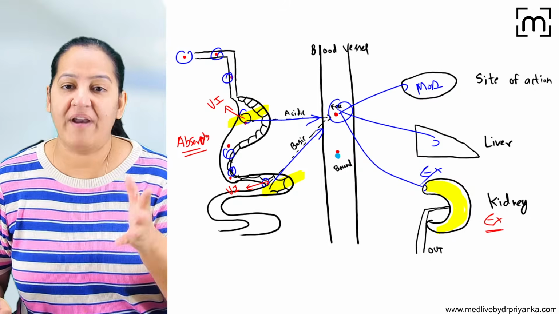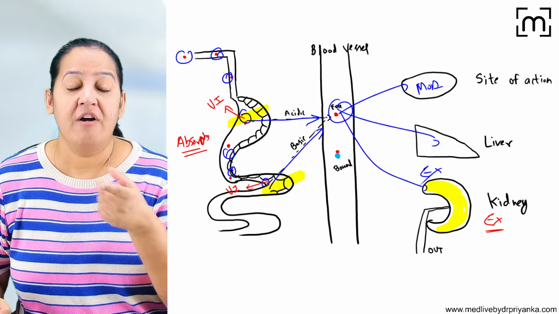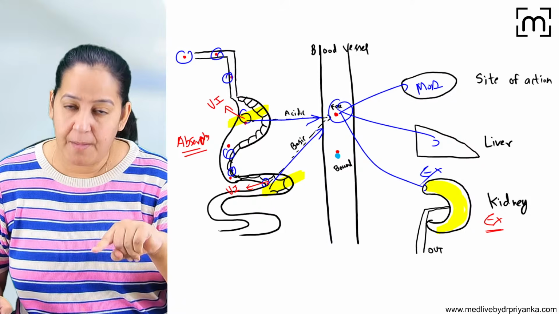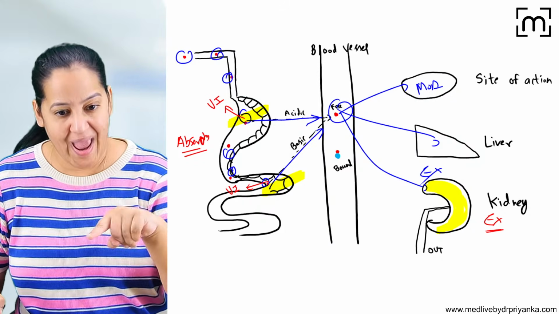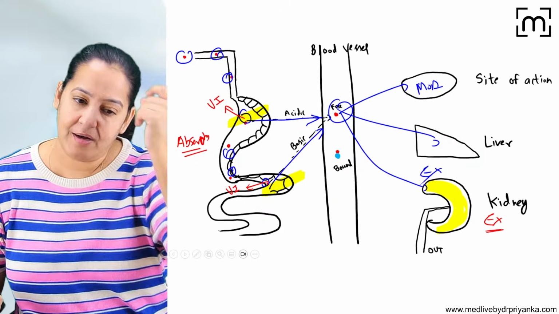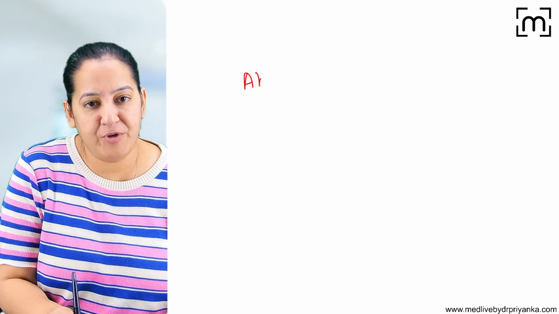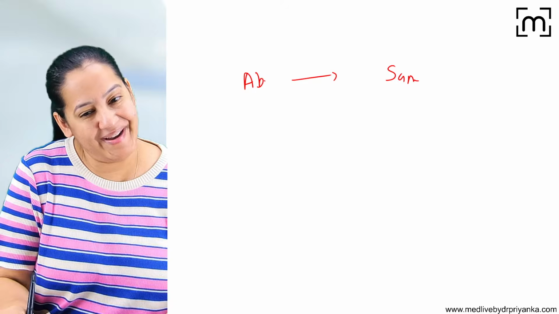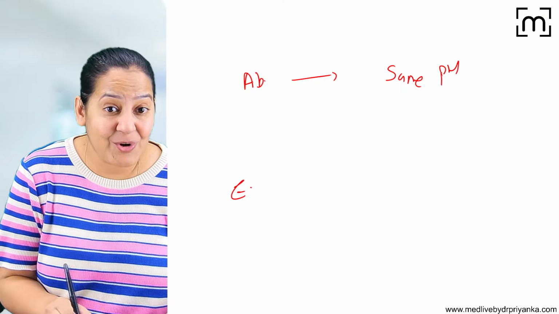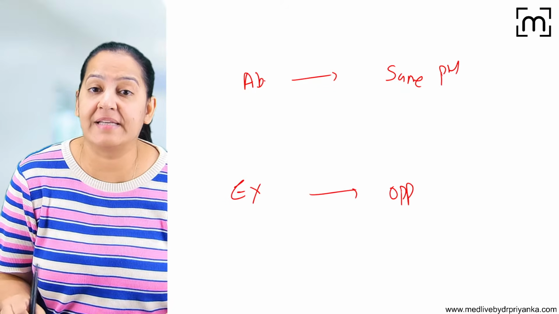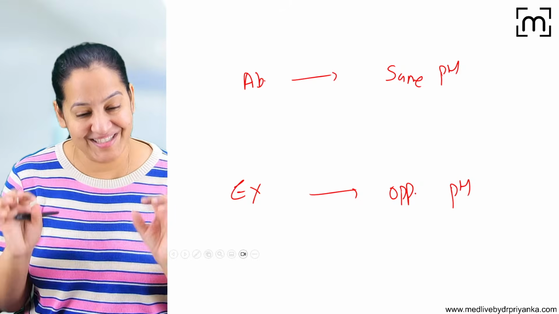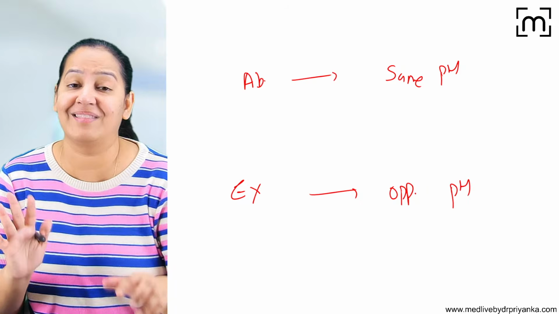Learn another rule. For excretion, opposite medium is required. If we want to excrete an acidic drug, make the urine basic. And if you want to excrete a basic drug, make the urine acidic. So for absorption, the same pH is required, and for excretion, opposite pH is required. This is the golden rule. Please learn that by heart.